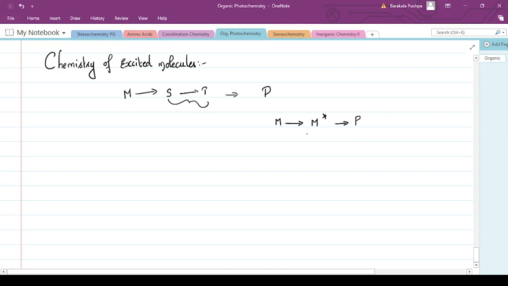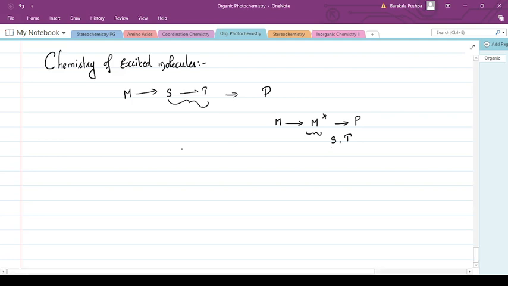Now what happens in this excited state? We have spoken about the singlet state and triplet state. The molecules in their excited state can also lose their energy by an intermolecular energy transfer. Almost all organic molecules in the ground state are in a singlet state. I have told you that means they are spin paired. The first excited state on absorption of light is usually a singlet state.